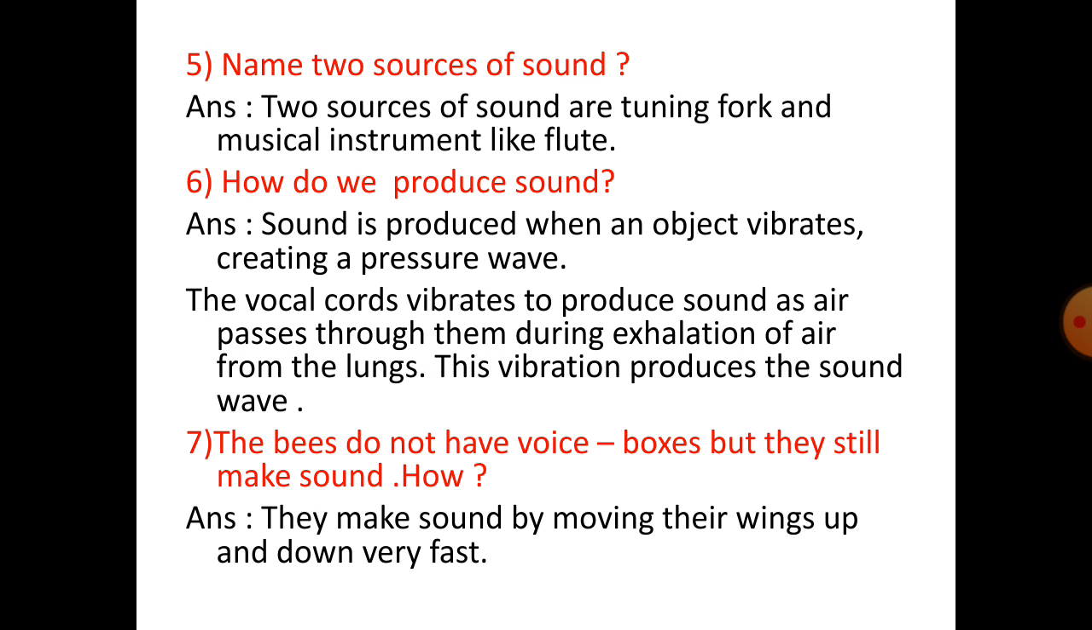Number 5. Name two sources of sound. Two sources of sound are tuning fork and musical instrument like flute. Number 6. How do we produce sound? Sound is produced when an object vibrates, creating a pressure wave. The vocal cord vibrates to produce sound as air passes through them during exhalation of air from the lungs. This vibration produces the sound wave.